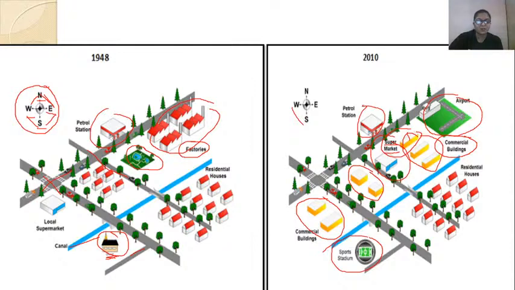So that has also remained unchanged. Then the residential houses on the bottom right corner. See these houses, right? Residential houses on the bottom right corner. These have remained unchanged.